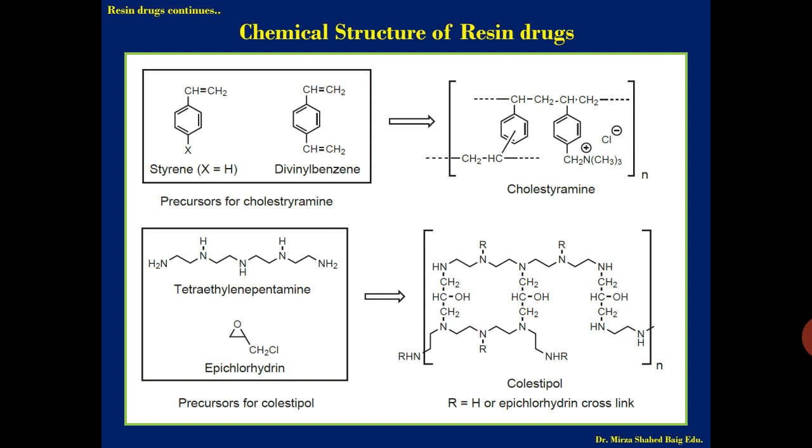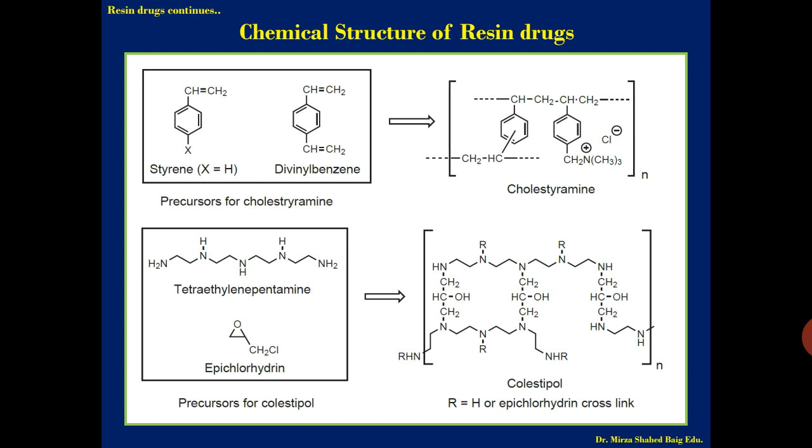So the two units present in the cholestyramine are the styrene molecule and the divinyl benzene molecule.